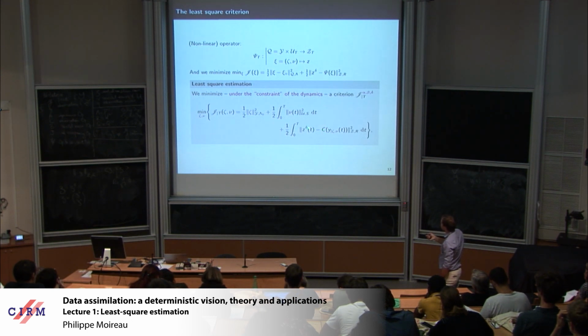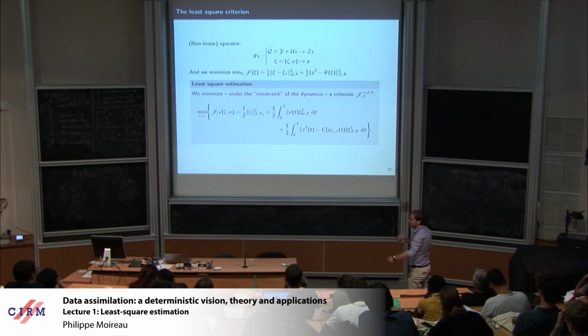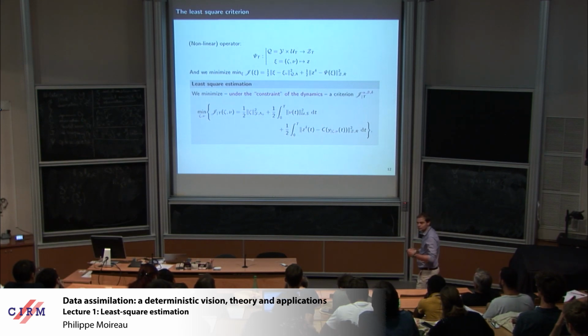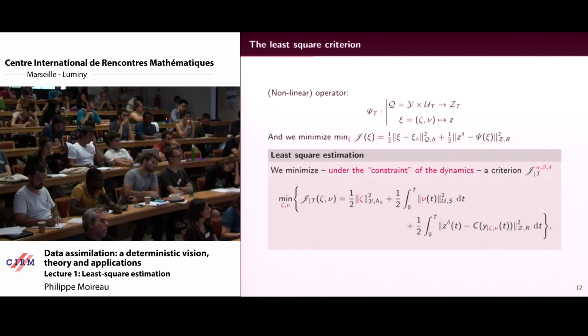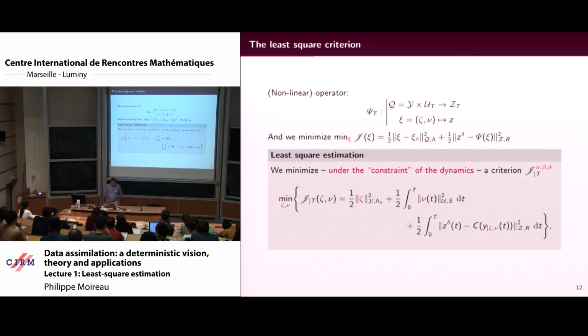And since you have data all over time, now you have to integrate all over time. And since the model error is all over time, you also have to integrate. Okay? So the first time you think about data assimilation, it's like, I'm doing least square estimation, but since I have things involved in time, I have to integrate over time all the information.